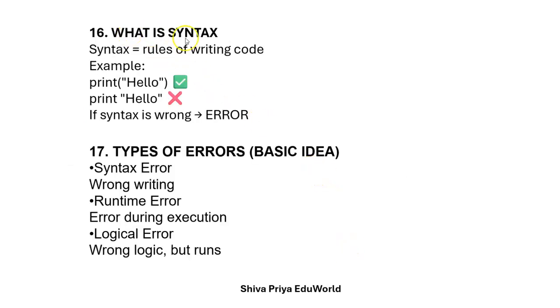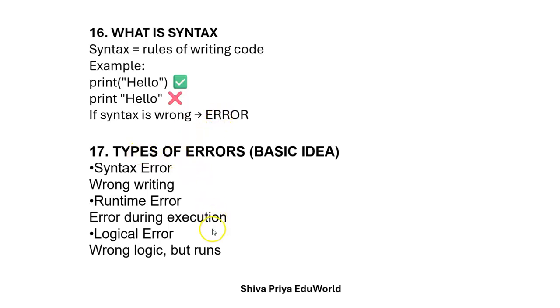Clear? What is syntax? The set of rules to write the code, that is called syntax. For example, print hello with brackets, this is the correct syntax. If I write without brackets, this is the wrong syntax. If the syntax is wrong, it will show an error, so that you have to debug it. Clear? This is what syntax and error mean.